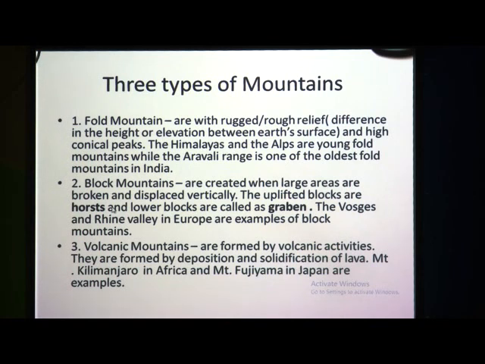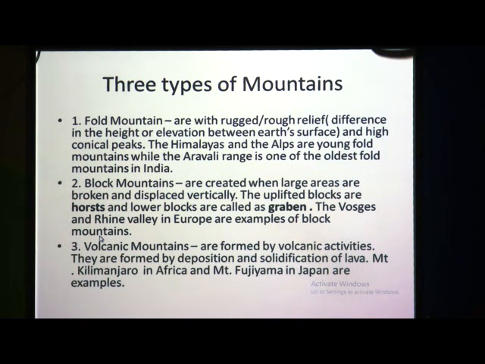Now, second one is block mountains. Block mountains are created when large areas are broken and displaced vertically. Sometimes you can see there is a crack on the mountain, and because of this crack, it is broken into two parts. Sometimes one part has been uplifted, and another part has been lowered.